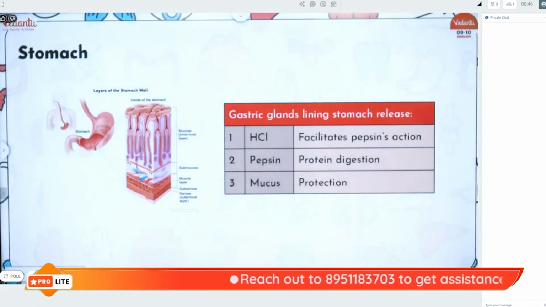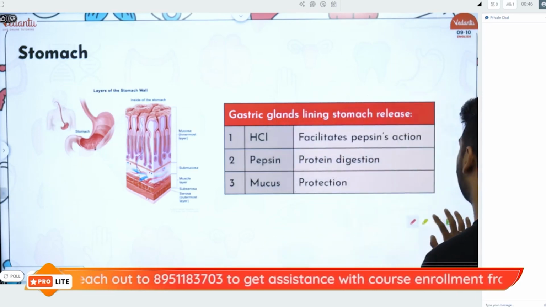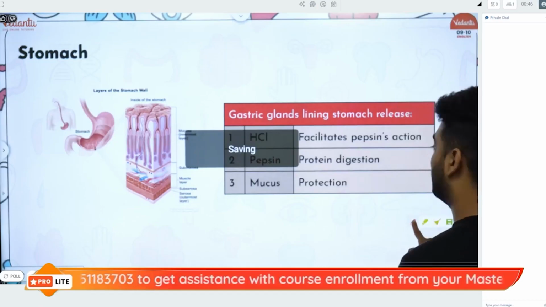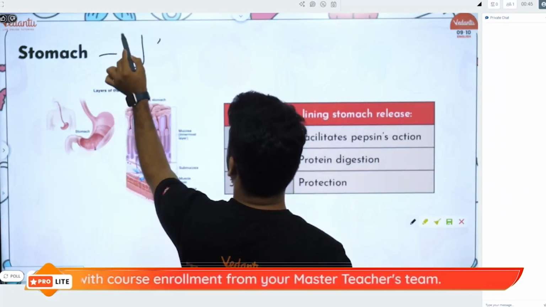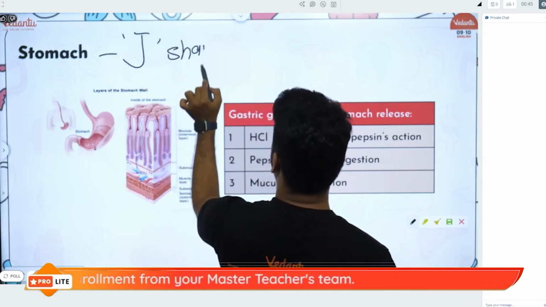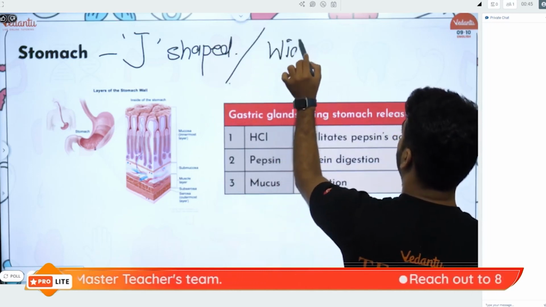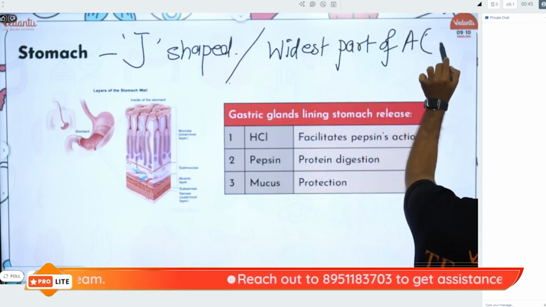Okay? Then, very important, we come to the stomach. Remember that the stomach is the J-shaped part of the alimentary canal. Also, it is the widest part of the alimentary canal.